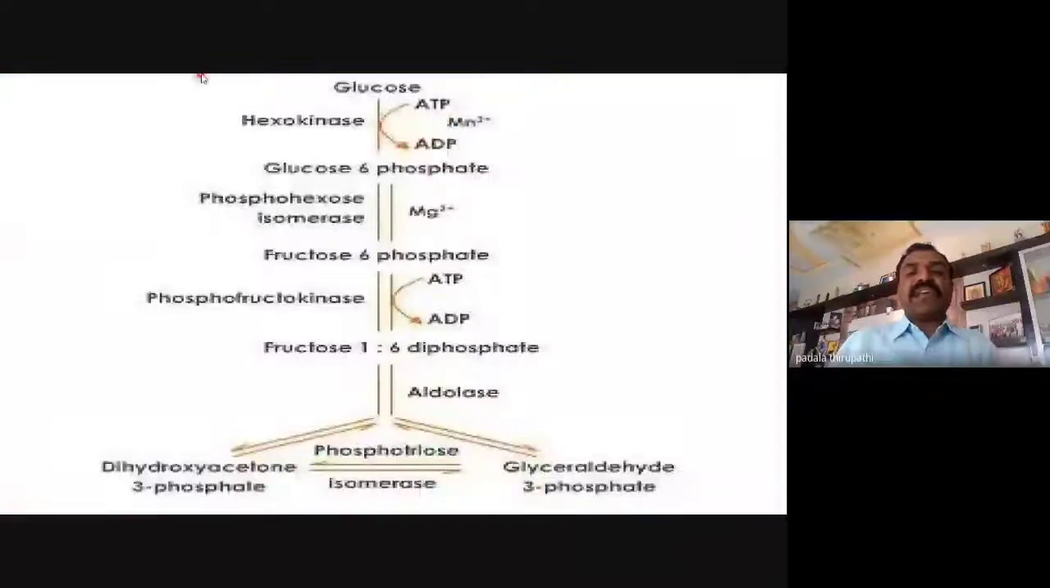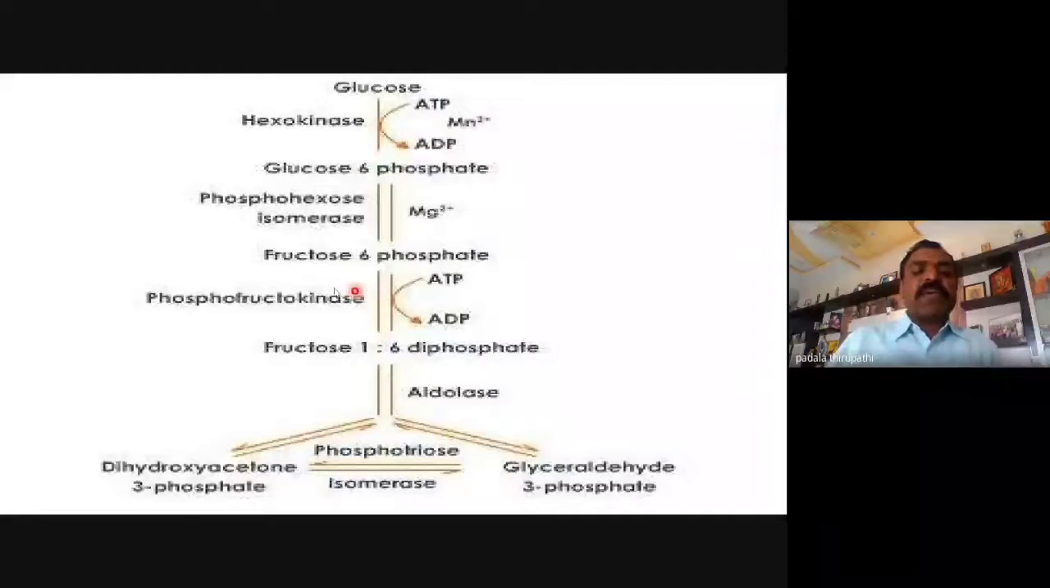Here, my dear friends, this is the preparatory phase. The first step is phosphorylation. In this phosphorylation, glucose is going to convert into glucose 6-phosphate. One phosphate is utilized here in the process of phosphorylation. Hexokinase enzyme is necessary for the first step. ATP is utilized in the first step.